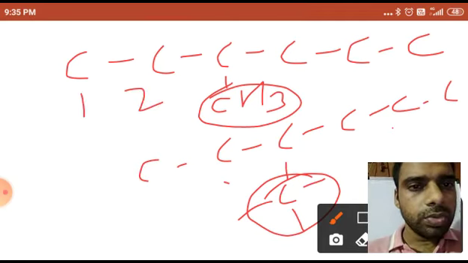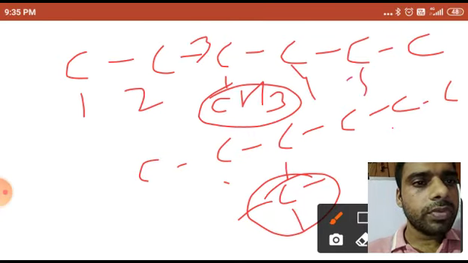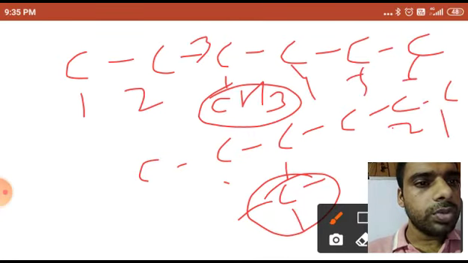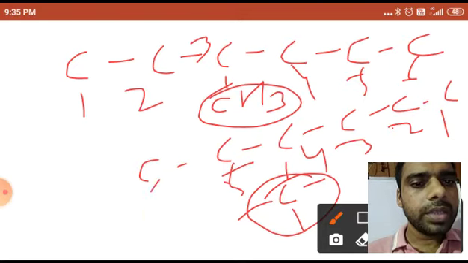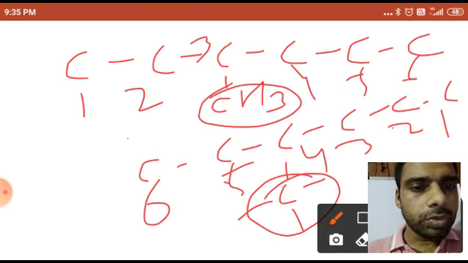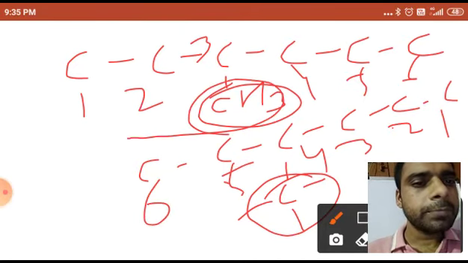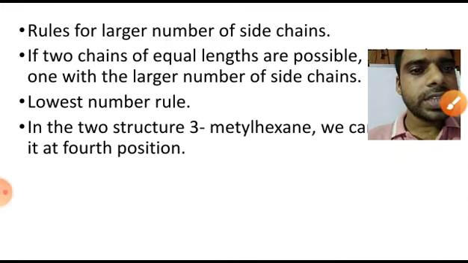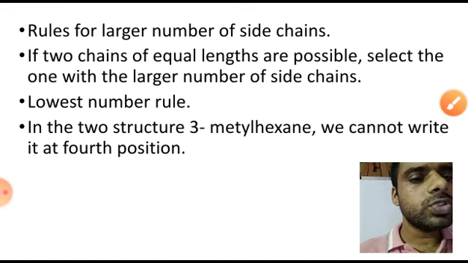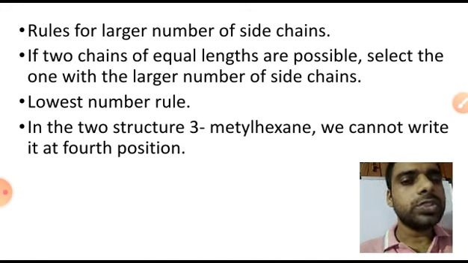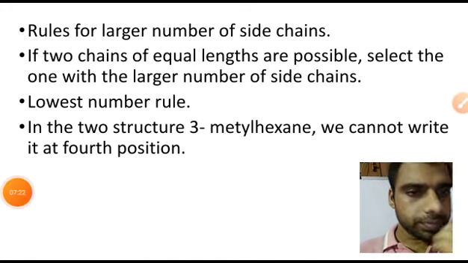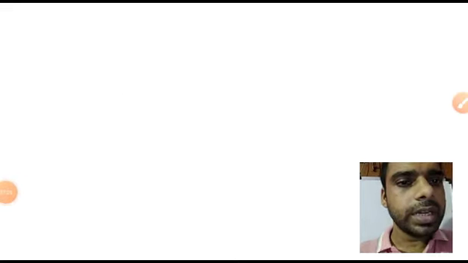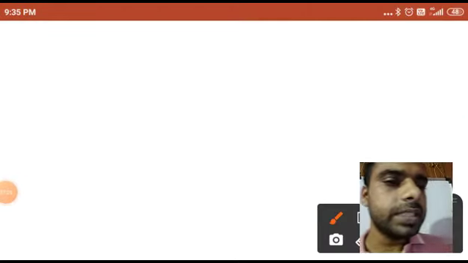This side 1 2 3 4 5 6, or 1 2 3 4 5 6, which side? You have to select the lowest. What is the rule? Lowest number rule: the side at which the substituent comes first, you have to give the priority. Okay dear student, let me show some examples and the names also.